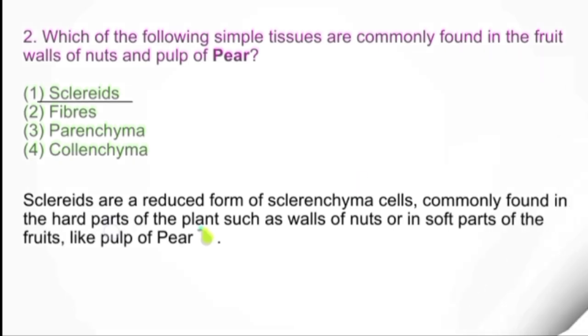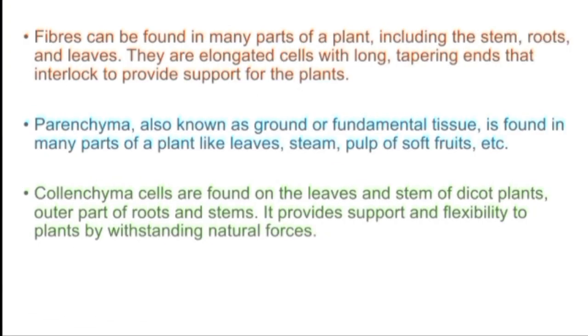Now let us look at the other options too. Fibers can be found in many parts of plants, including the stem, roots and leaves, and they are elongated cells with long tapering ends that interlock to provide support for the plants. Parenchyma, also known as ground or fundamental tissue, is found in many parts of plants like leaves, stem, and pulp of soft fruits. And the last option was collenchyma cells, found in the leaves and stem of dicot plants and the outer part of roots and stem, and it provides support and flexibility to plants by withstanding natural forces.